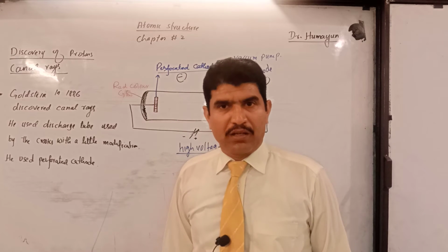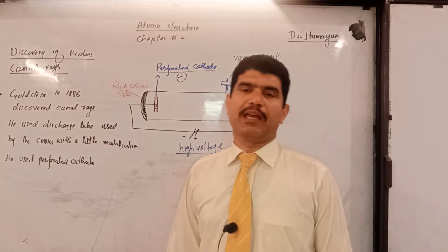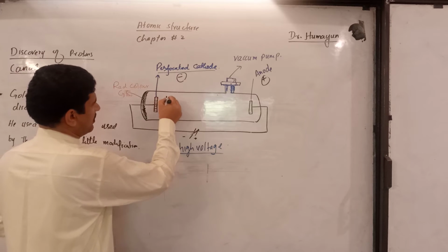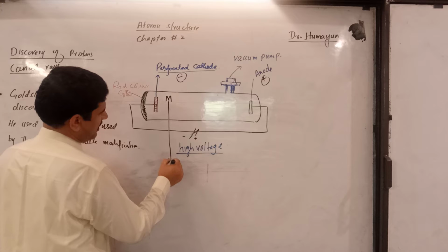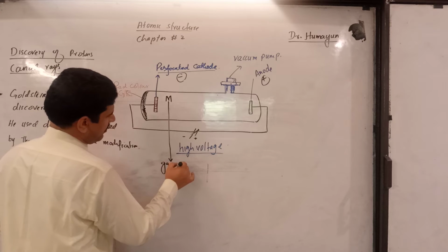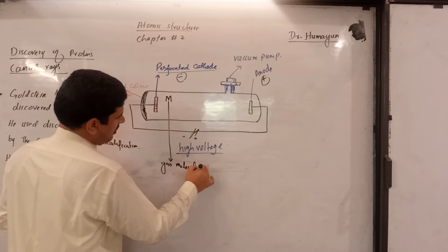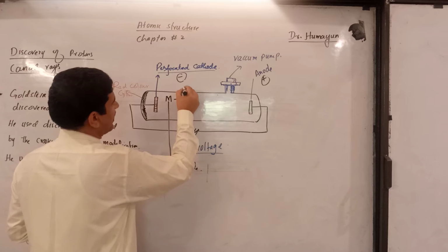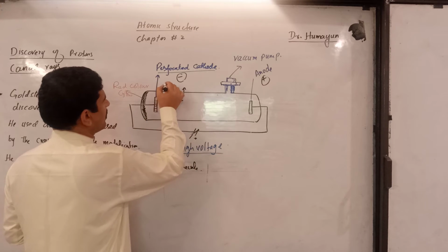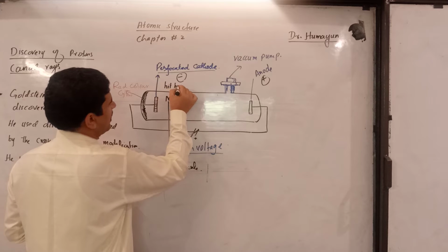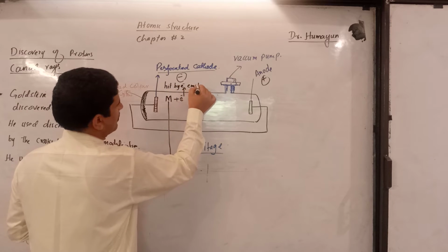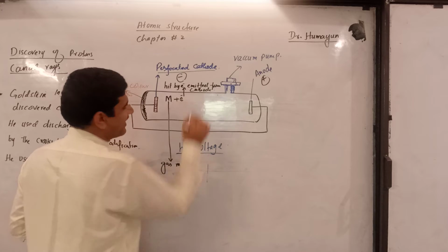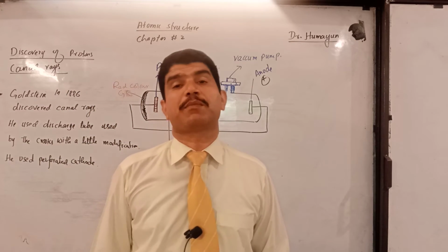Ionization results in the formation of cations. How? Look, let's suppose there is a gas molecule inside the tube. This is a gas molecule. Now, when this gas molecule is hit by an electron emitted from the cathode, it ionizes the gas molecule.